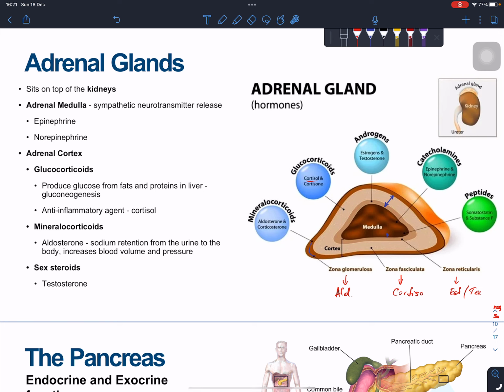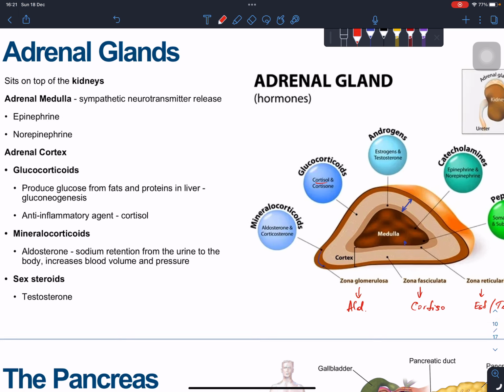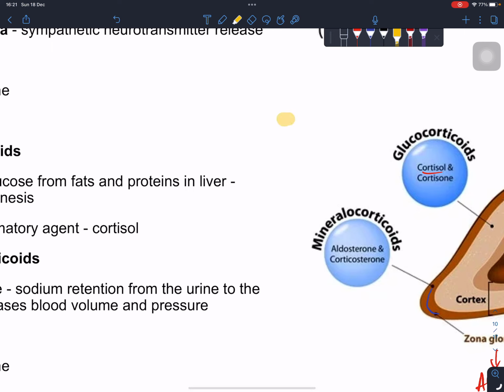It is an anti-inflammatory agent, and the function of cortisol is also to produce glucose from the fats and the proteins. For example, you have the adipose tissues, and you have the muscles.